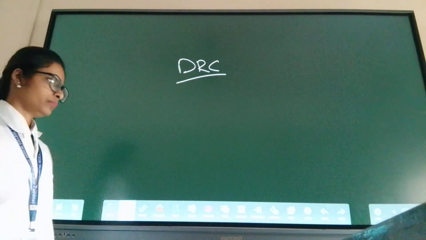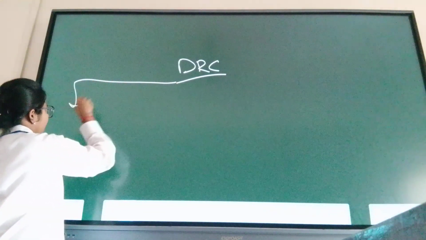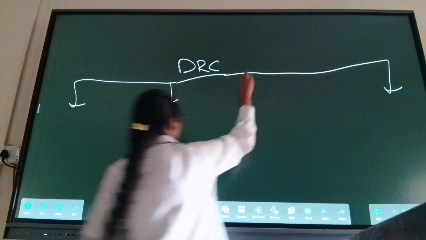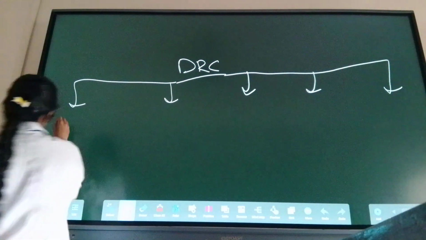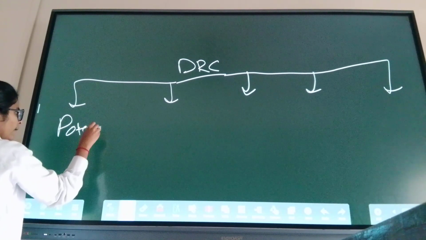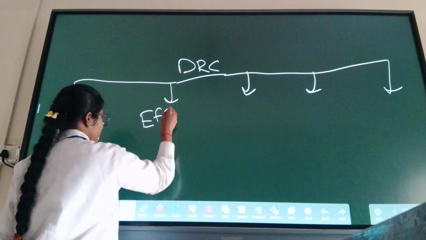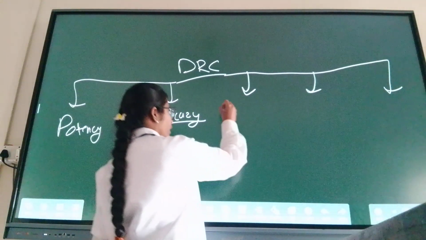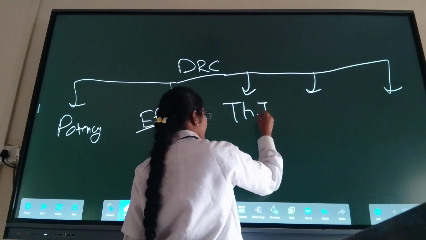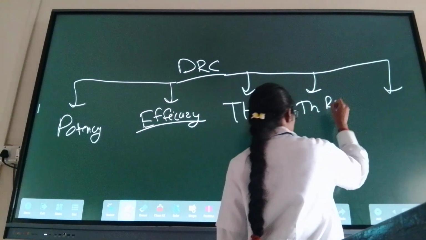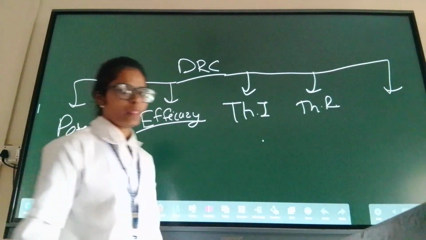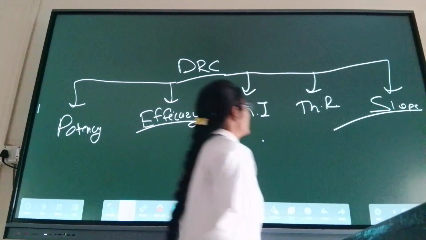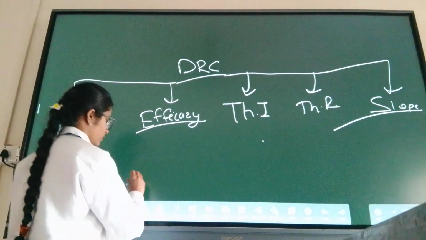Dose receptor curve. There are 4 to 5 things in it. This is a little difficult to understand. First we will see potency and efficacy together, then therapeutic index and therapeutic range, we will see these together in the same curve, and slope. Now what is a dose response curve?